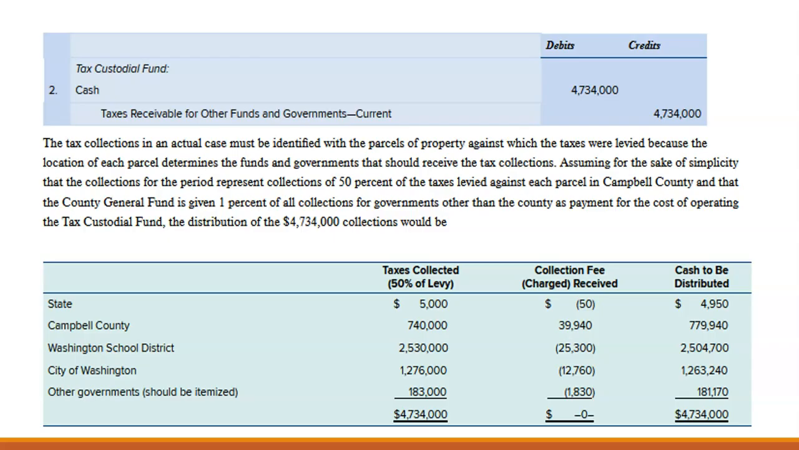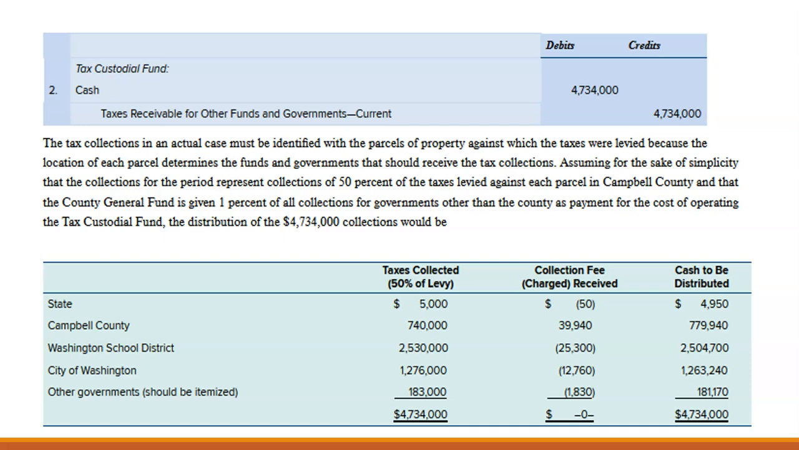Okay, so in this case, now we've actually collected taxes. So we've collected 50% of the taxes levied against a parcel. If you remember from chapter 4, property taxes are due twice a year on any general property. So they are collected in March and September. So we would have the first 50% of collections here, and then how that 50% gets distributed.